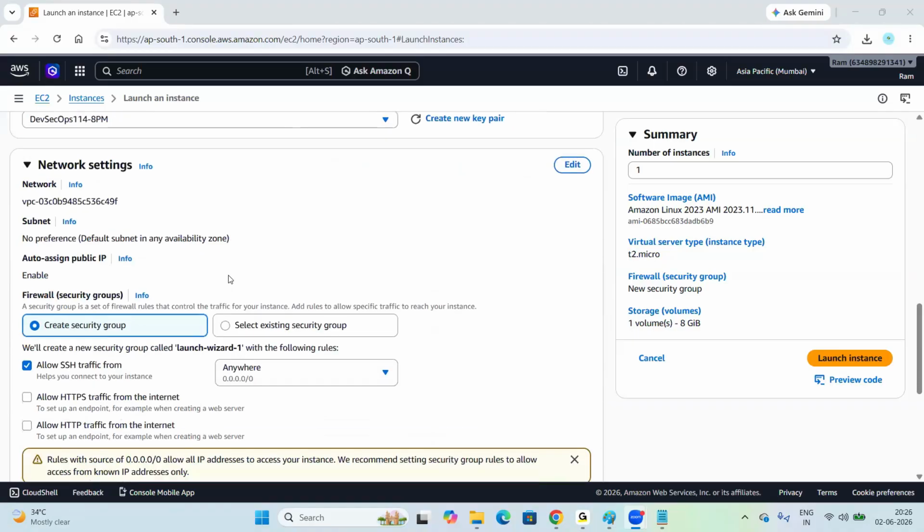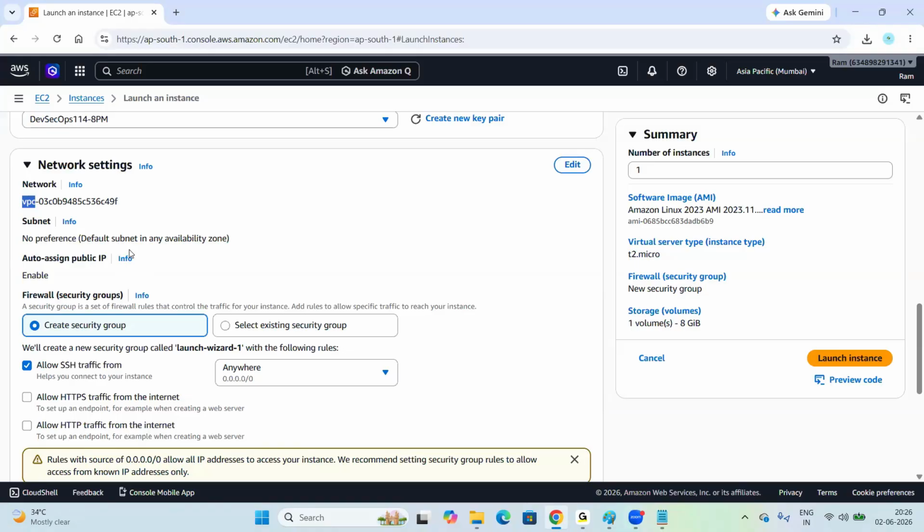Look here. In networking, we have a concept called VPC. So what is VPC? Virtual private cloud. Instead of the physical network, we can create our own logically isolated network.